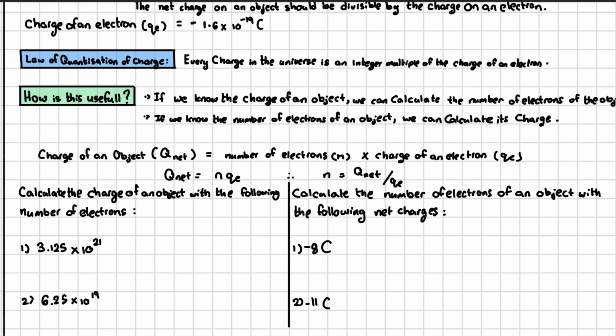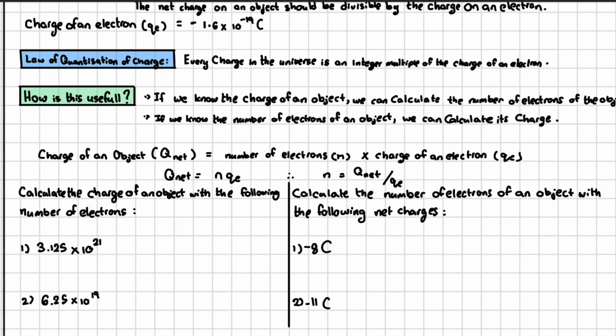Let's create a simple word equation for us to understand how to work with this bit of information. The net charge of an object is equal to the number of electrons multiplied by the charge on an electron. If I put symbols to that, I will get Q net is equal to N times QE, where Q net is charge of an object, N is number of electrons, and QE is the charge on an electron.